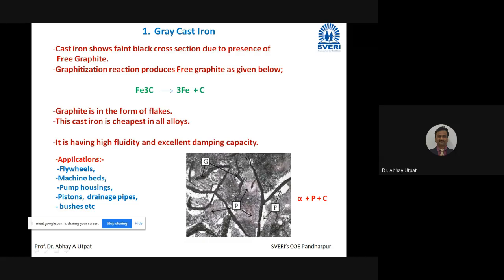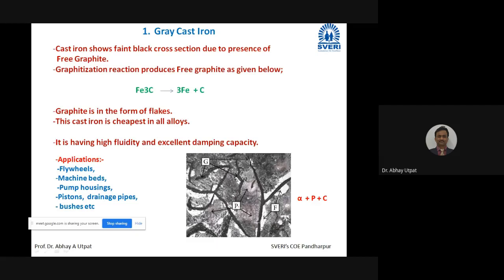Next paragraph. Gray cast iron has great fluidity. At the same time, it has excellent damping capacity due to the presence of free graphite. The requirements of machine beds are fulfilled by gray cast iron. Hence, gray cast iron is used for making machine beds. Very simple. You will get 3 marks. If you write 3 pages unnecessarily, you may get 0 marks, but meaningful 4 to 5 lines will give 3 out of 3 marks.